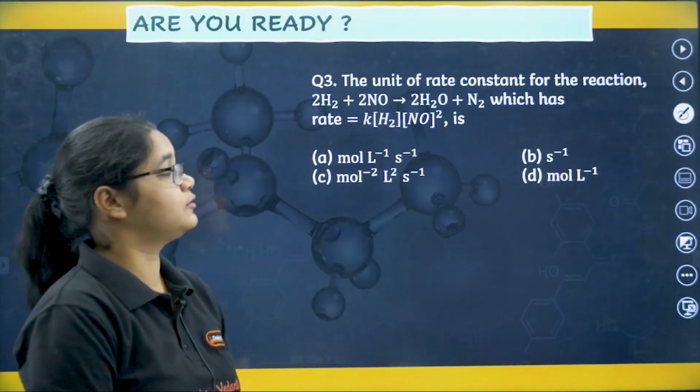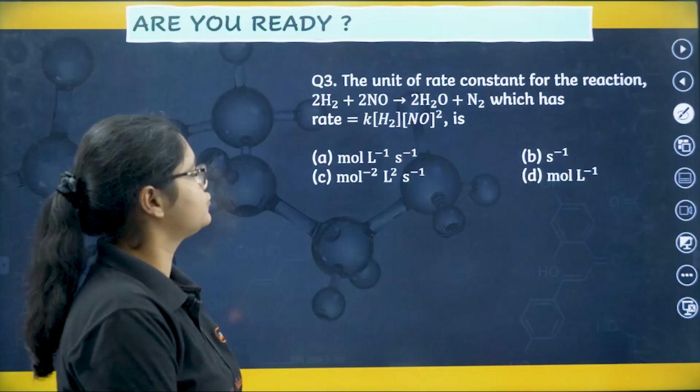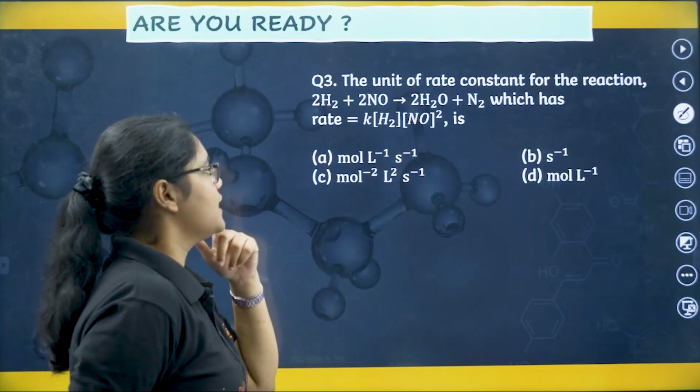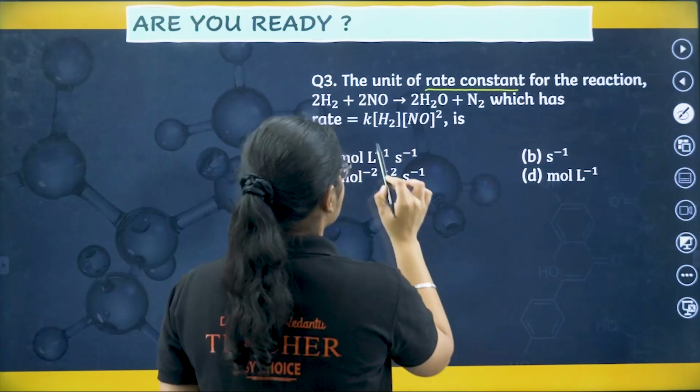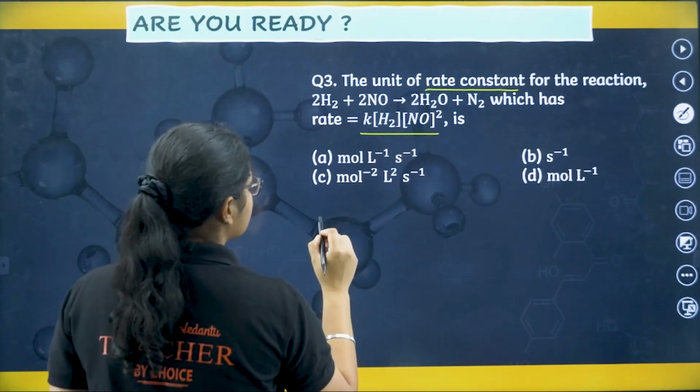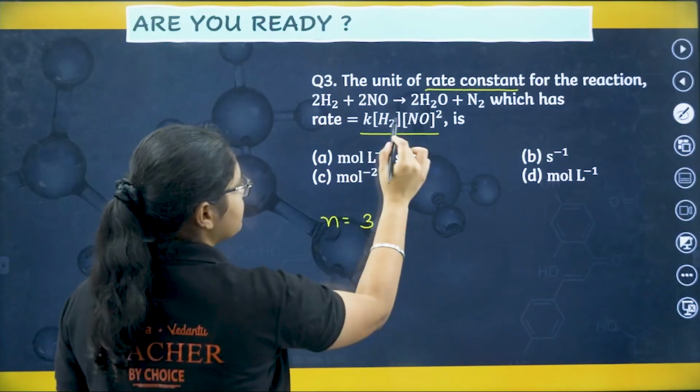The unit of rate constant for the reaction 2H2 plus 2NO gives 2H2O plus N2, which has a rate of, this one is unit of rate constant. Okay, so what is the order of this reaction? Here it is the sum of the powers, right? So the order of the reaction is 3, 2 plus 1 is 3.